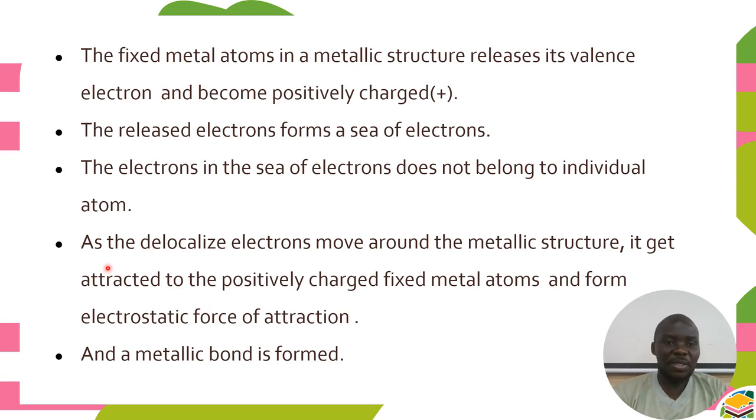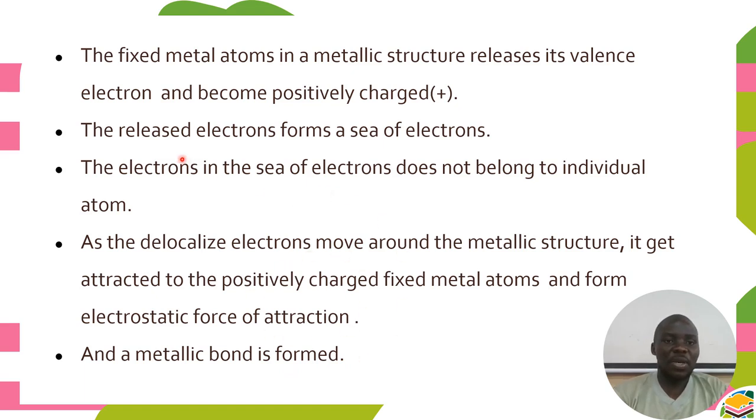Why? They are oppositely charged. Doing so, they form electrostatic force of attraction and form a metallic bond. This is how a metallic bond is formed.